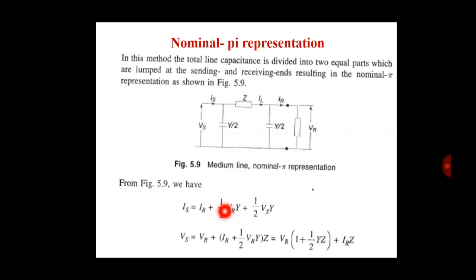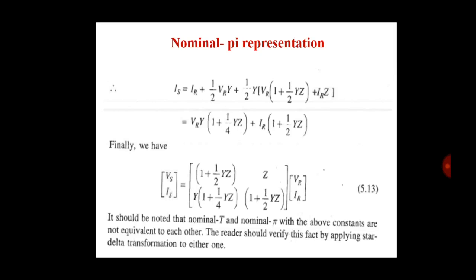Here the VR term stays the same and we take VR common, so VS is equal to VR into (1 plus 1 half YZ) plus IR into Z. Now the equation of IS.